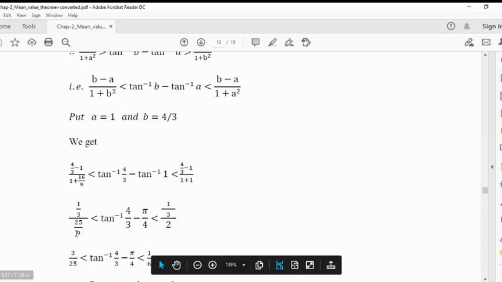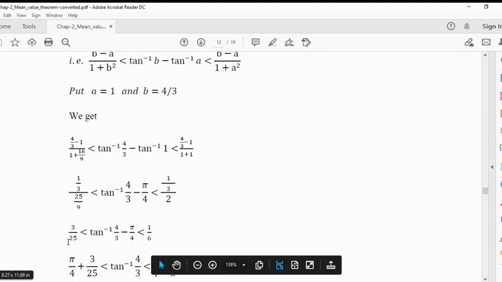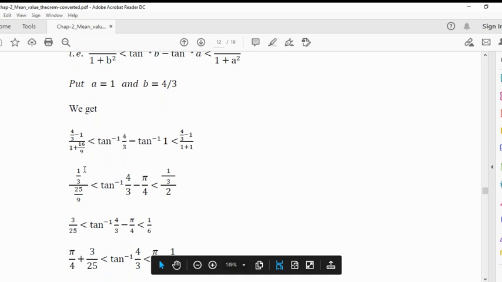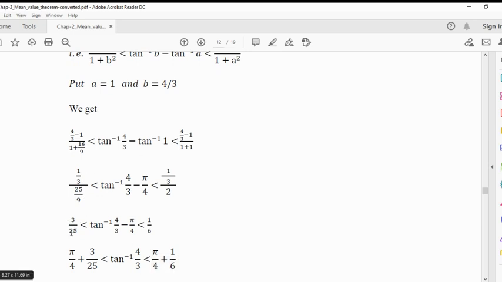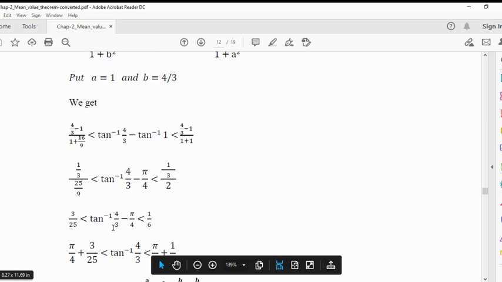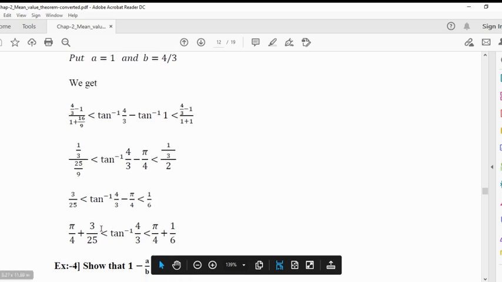Now solving this, we get 1 by 3 upon 25 by 9, less than tan inverse 4 by 3 minus tan inverse 1, where tan inverse 1 is pi by 4, less than 1 by 3 upon 2. Now this is 9 by 25 into 1 by 3, that is, we get 3 by 25 less than tan inverse 4 by 3 minus pi by 4 less than 1 by 6.